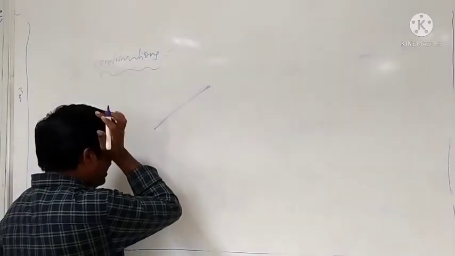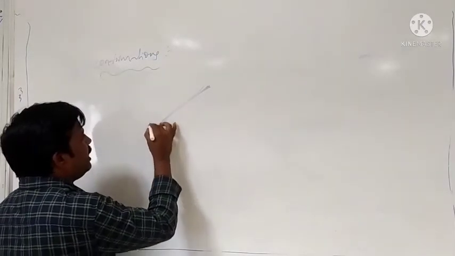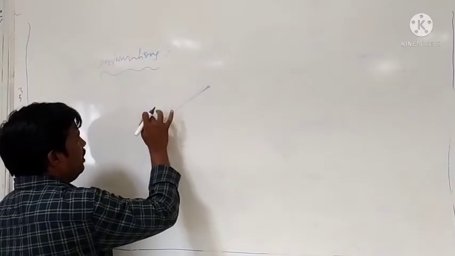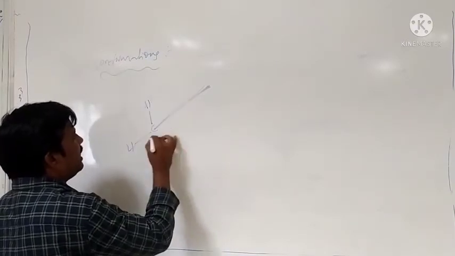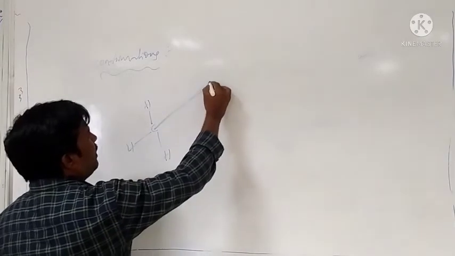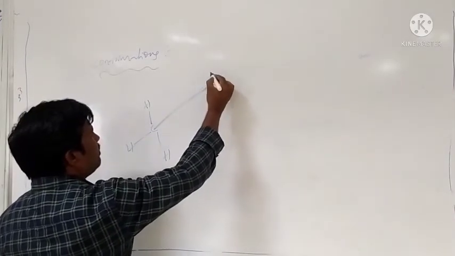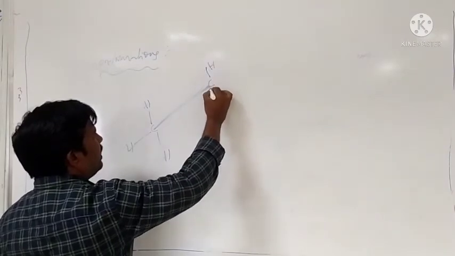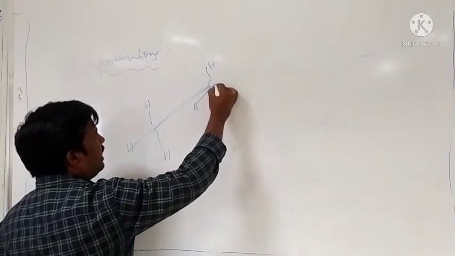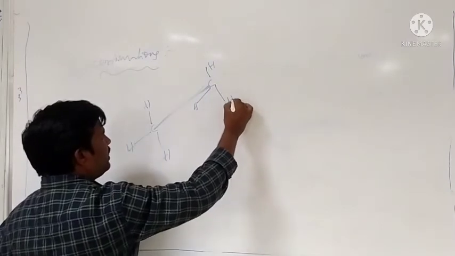Okay, the diagonal line. Therefore, the front carbon here has the hydrogens, hydrogen, hydrogen and hydrogen. The back carbon is here, with hydrogen, hydrogen and hydrogen.